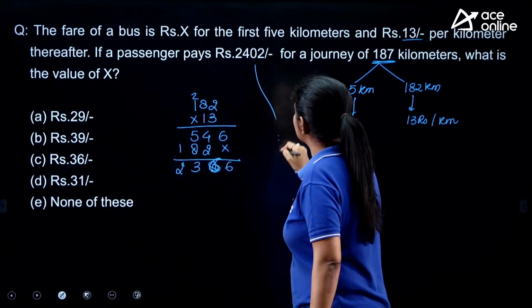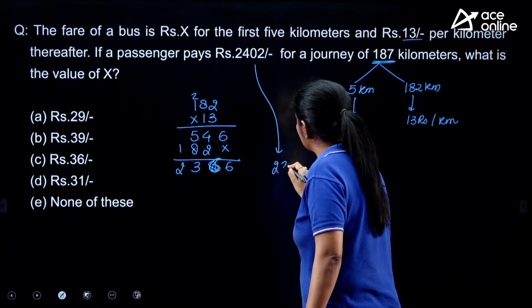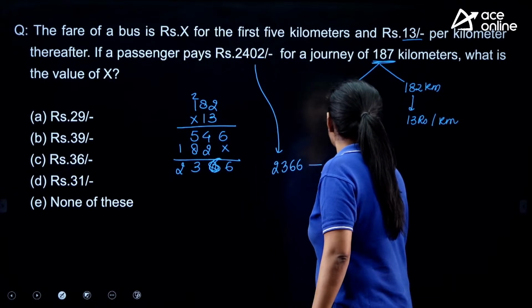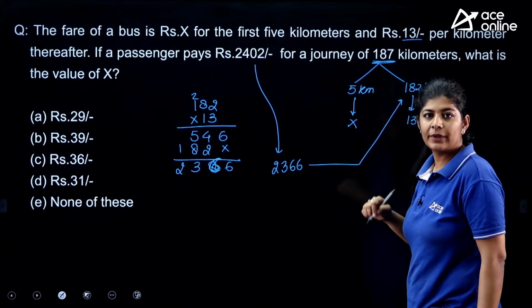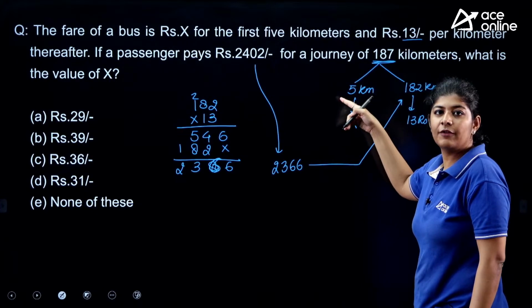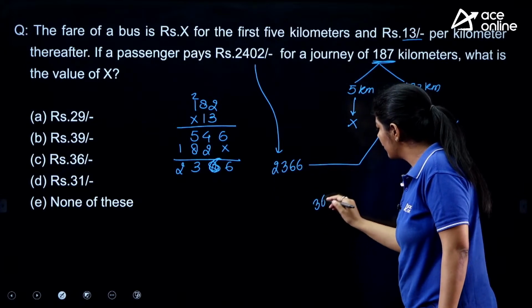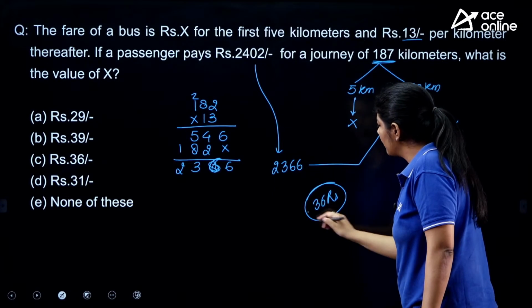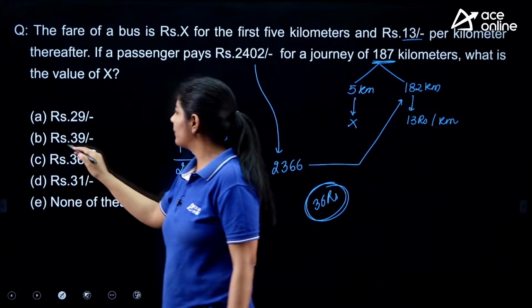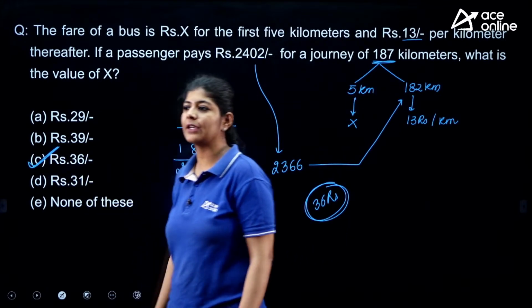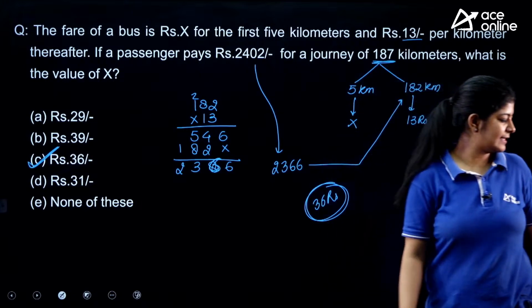So out of this amount we are paying 2,366 for 182 kilometers. So the rest amount is paid for 5 kilometers, and the rest amount is nothing but 36 rupees. Option number C is the correct one.